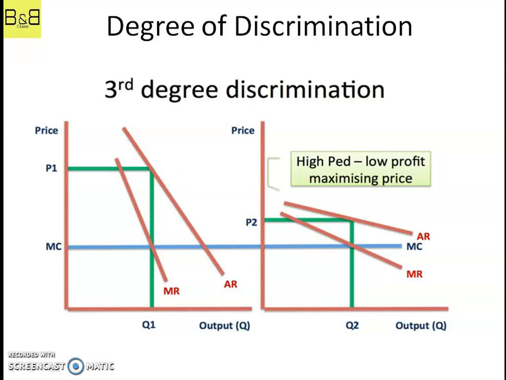For peak customers, who have a very steep demand curve since they are price inelastic, they are regular customers, they will travel and their demand will not change with changing prices. The firm can charge them a higher price, that is OP1.